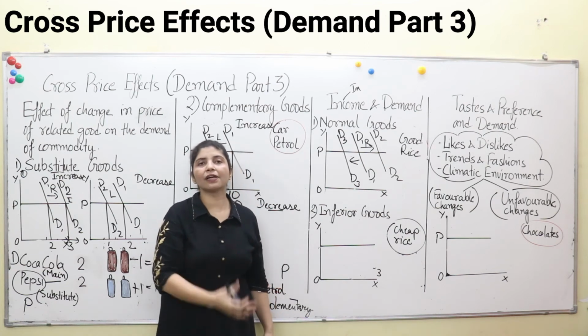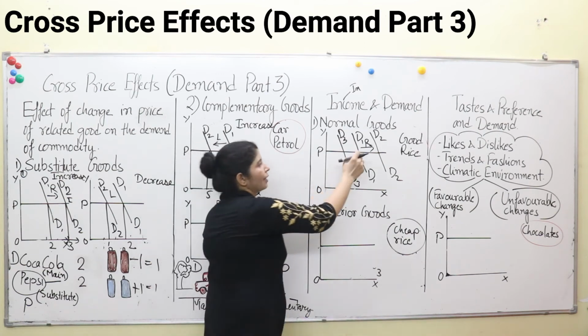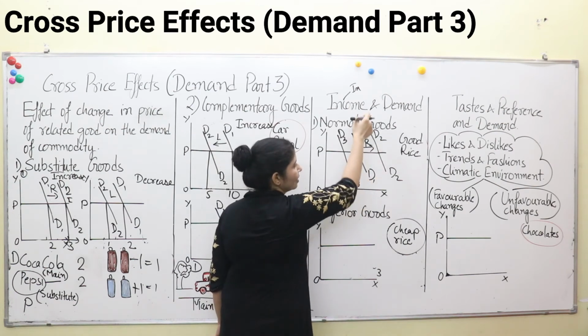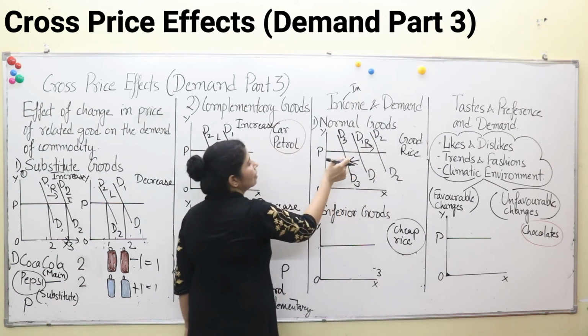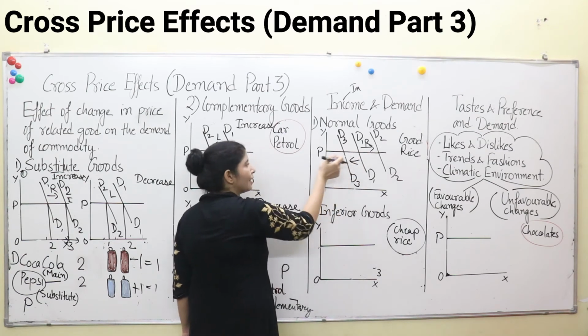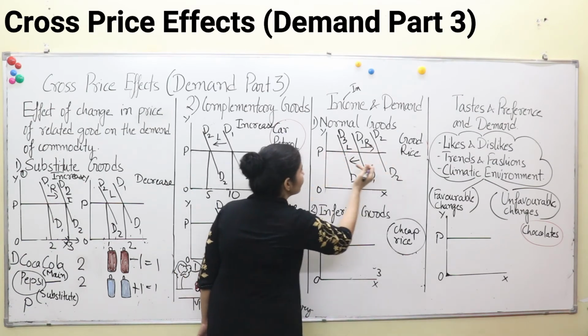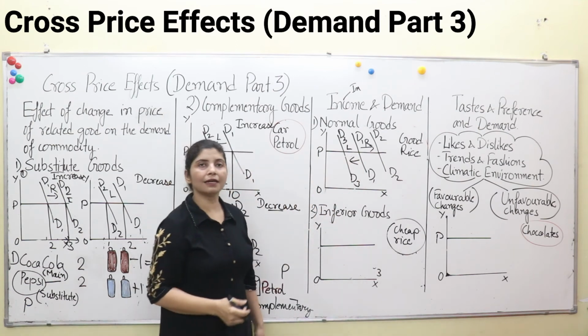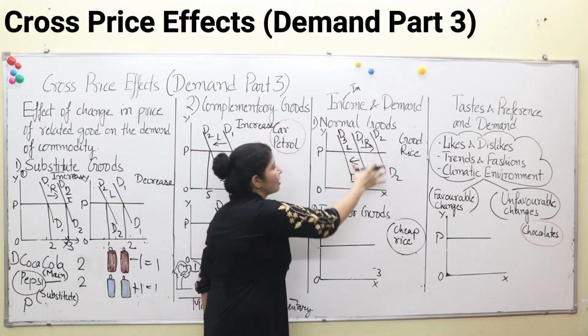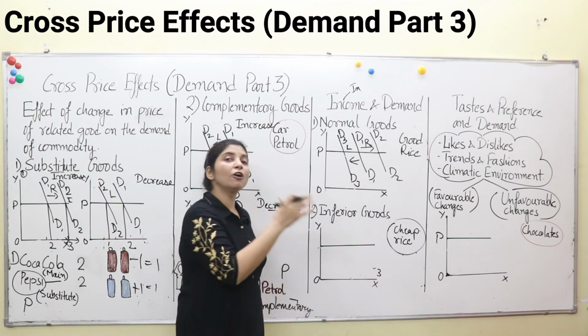Income decreases, we consume less. So here, with an increase in income there is an increase in demand for this commodity, and with a decrease in income there is a decrease in demand. So this is a leftward movement, this is an increase, this is a decrease in our income effect. So we have seen the effect of income over demand for normal goods.